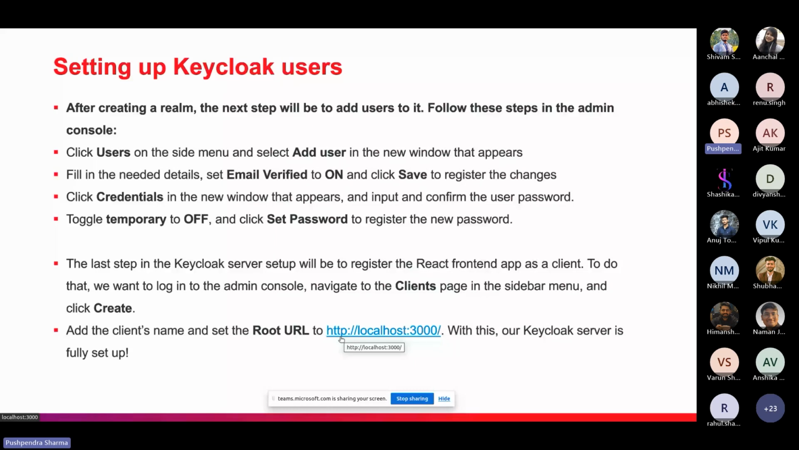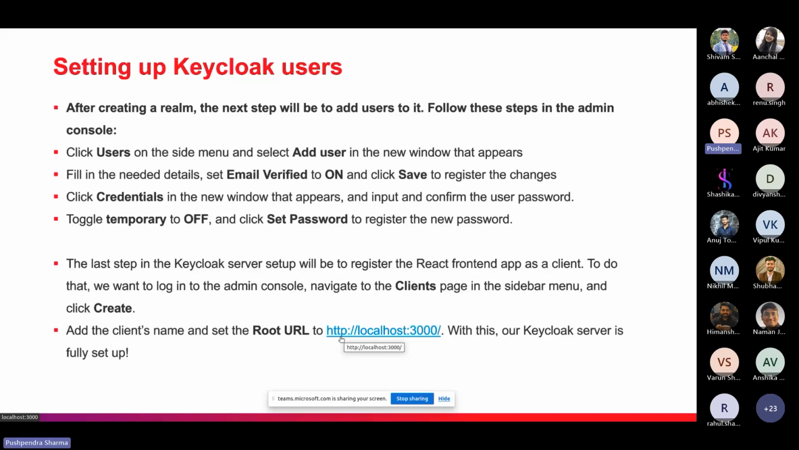After that, the next step will be to create the credentials, which will open a new window, and we can set the passwords in the credential section. So we will input the password and confirm the user password section as well. And we have one toggle in this section. So if you want to enable it, we can turn it on. If you want to disable the temporary button, we can set this to off. And after that, we can click set password to register the new password.